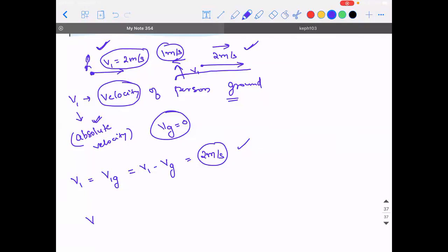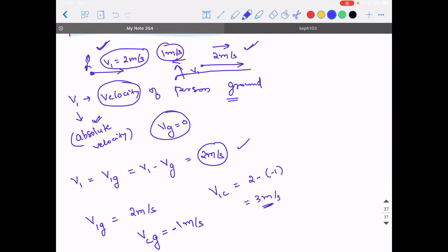If I put a question, your velocity with respect to ground is still 2 meters per second. Velocity of the conveyor belt with respect to ground is 1 meter per second. What is your velocity with respect to the conveyor belt? Sorry, it is minus 1. It is 2 minus of minus 1. That is 3 meters per second.